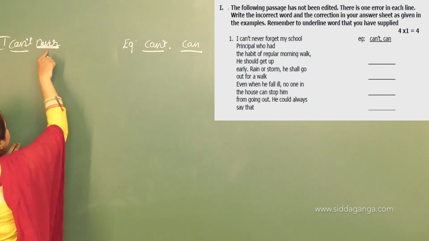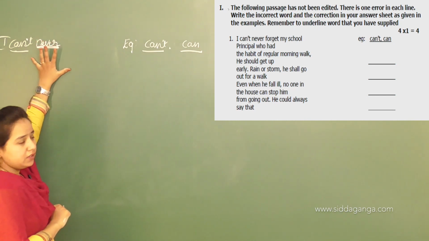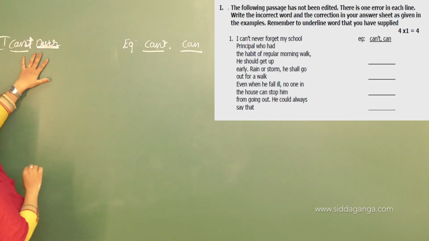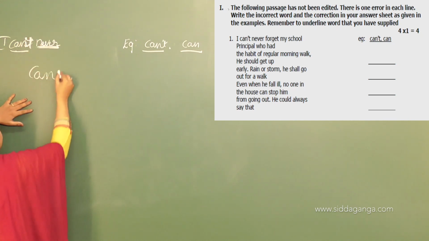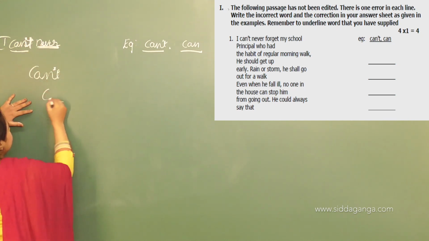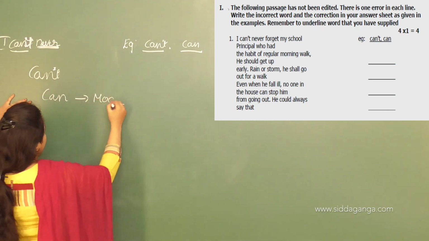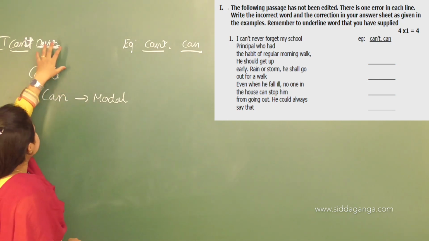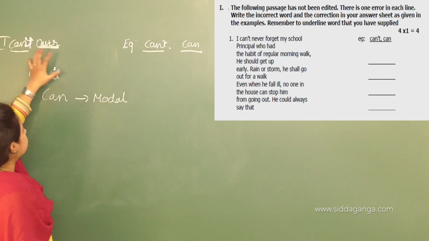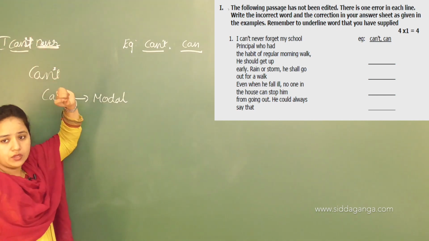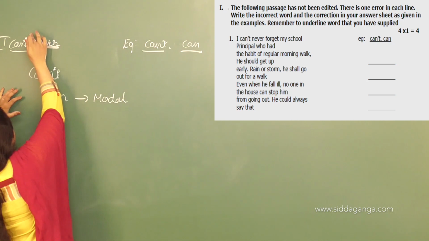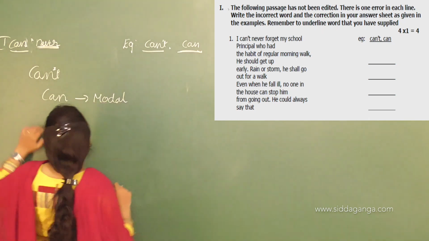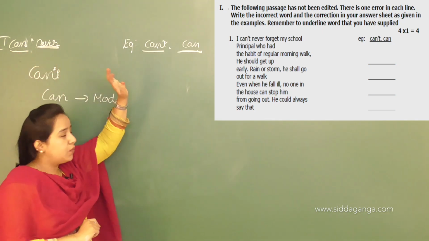So when you see that this is a never, you can't use this modal verb. Can't is called a modal verb, which is in a negative form. So can is a modal verb. Here, if never is added, then we cannot use this can't modal verb. Instead of using can't, the right word is can.